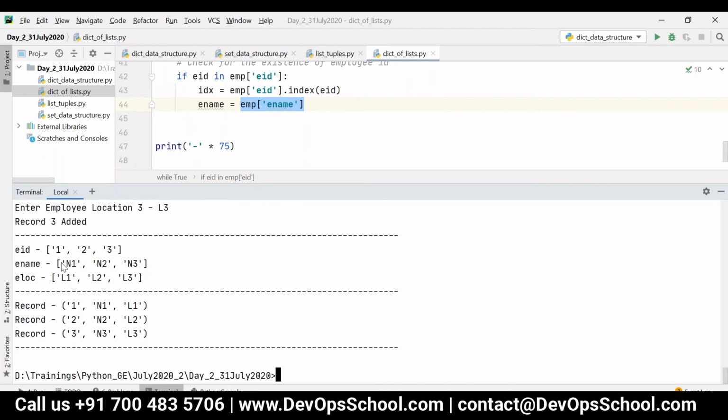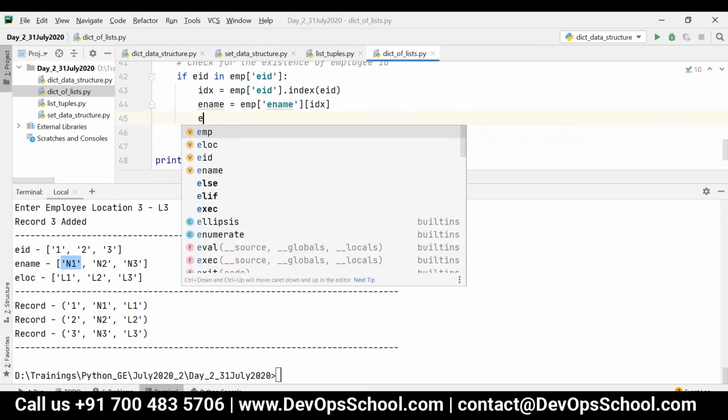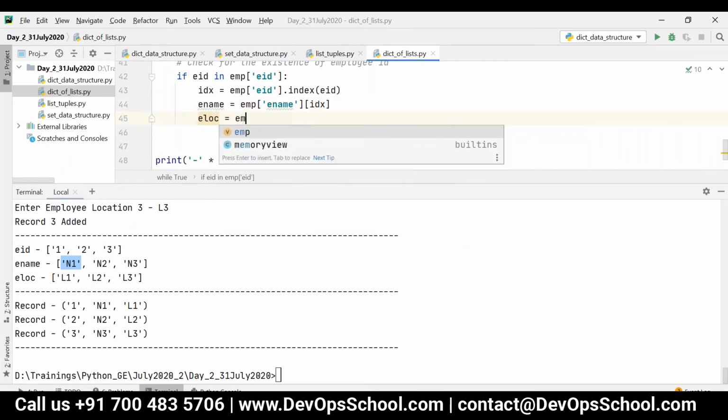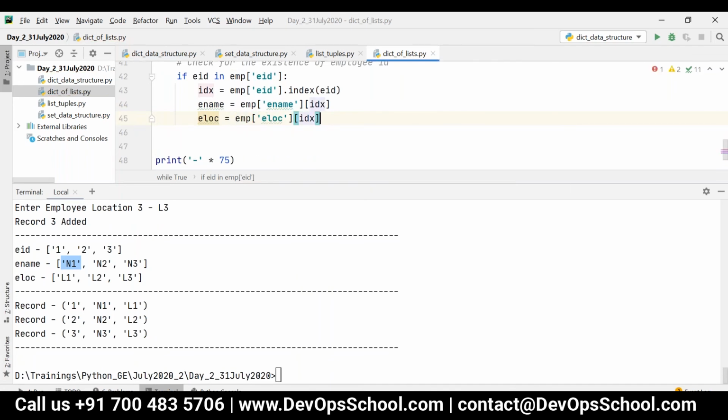So on top of it, sorry, I can say index, on top of it index. Similarly for E location, I can say employee of E location and then index.